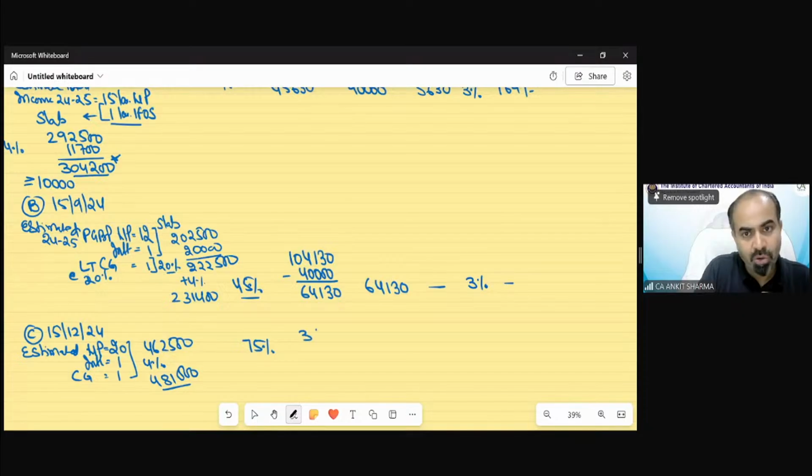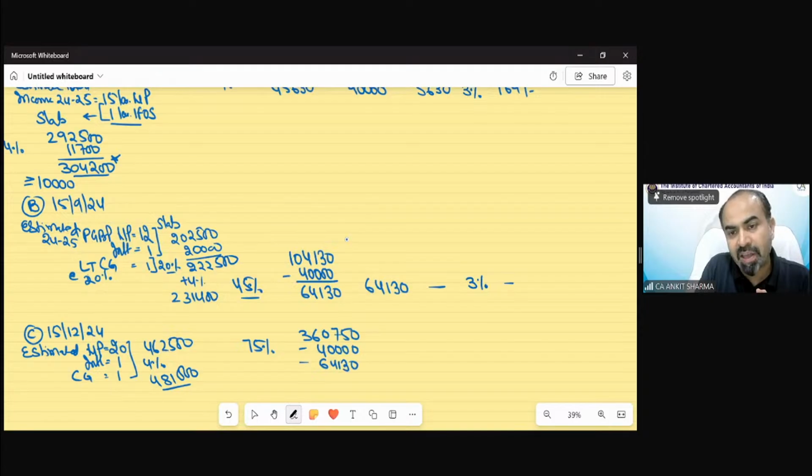Now, out of this, I have to deposit 75%. This is going to be 3,60,750. How much have I deposited? 40,000 I have deposited earlier, and 64,130 I have also deposited earlier. So after reducing it, my advance tax liability for this date would be 2,56,620.